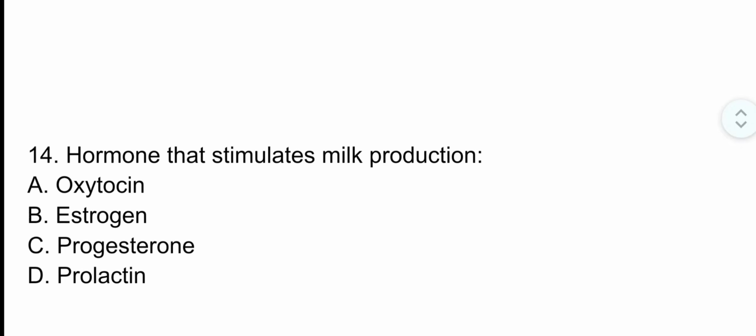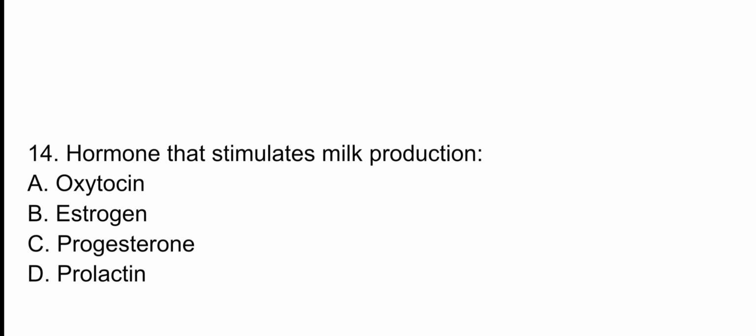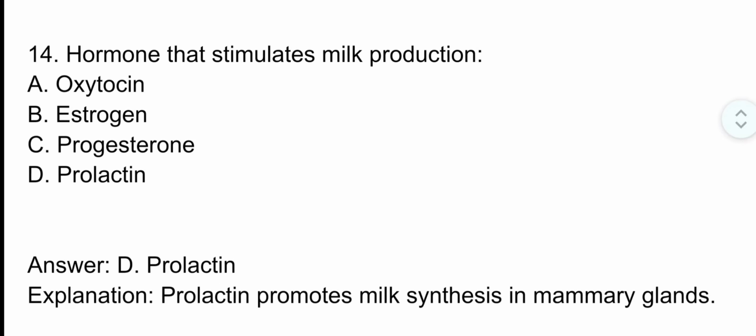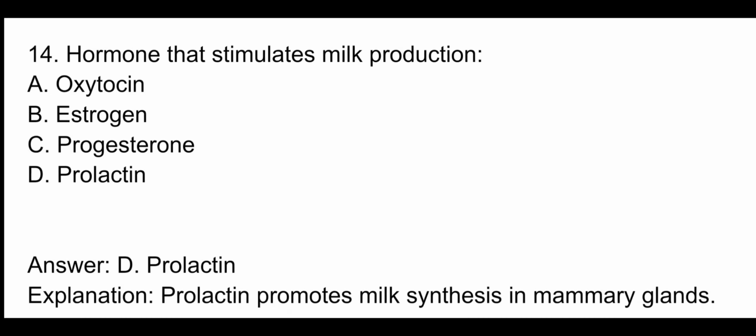Question number 14. Hormone that stimulates milk production. The correct option is option D, prolactin. Prolactin promotes milk synthesis in mammary glands. But if the question asks for the milk ejection hormone, then we consider oxytocin. Oxytocin is the milk ejection hormone and prolactin is the milk production hormone.